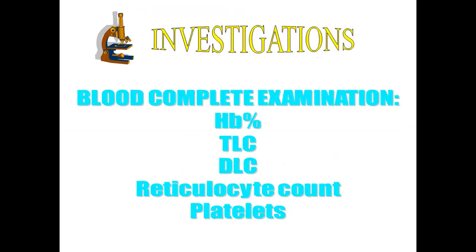Now, how will you investigate? What are the basic investigations for anemia? The important one is the complete blood examination or the complete blood count, in which we will see the hemoglobin concentration, TLC, DLC, reticulocyte count, and platelets.